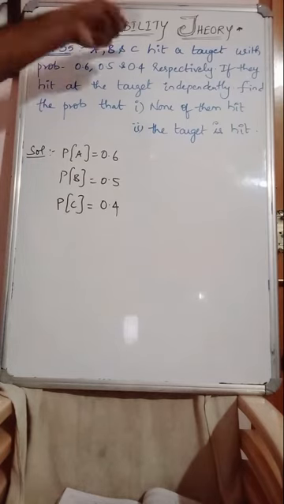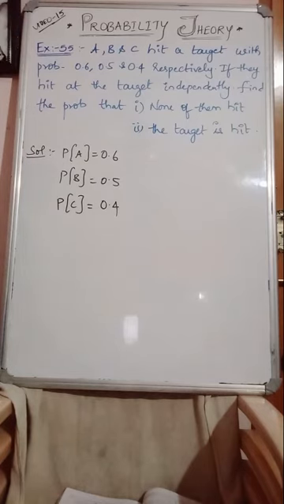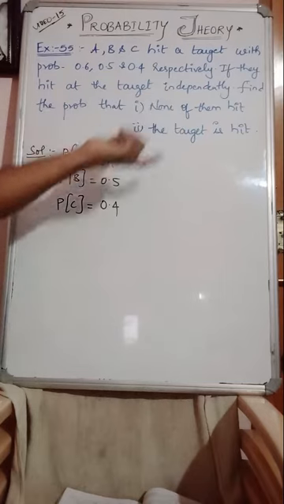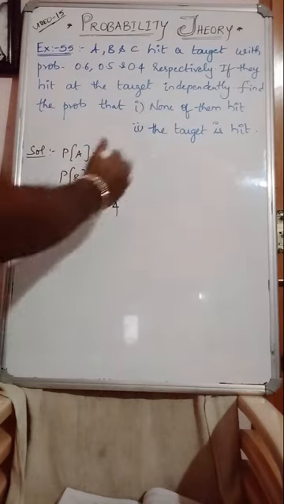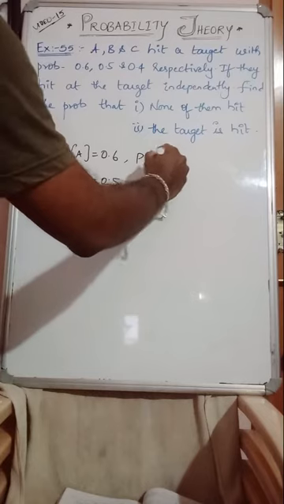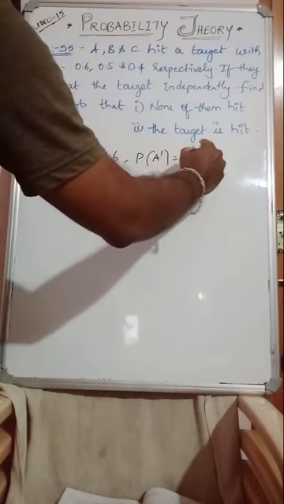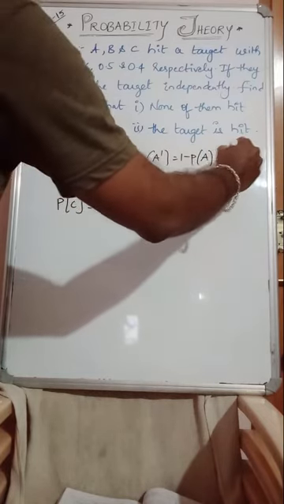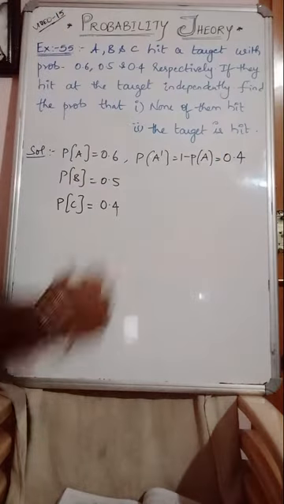Now, about hitting, the probabilities are given. But the question is asked about even none of them hitting. Not hitting also they have asked. So the complement you write: P of A dash is 1 minus P of A, which is 0.4.